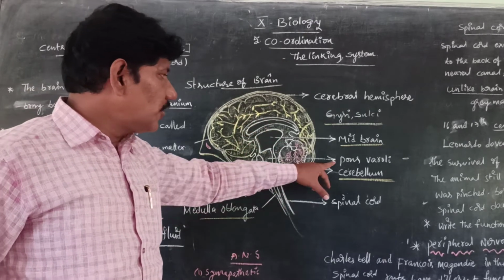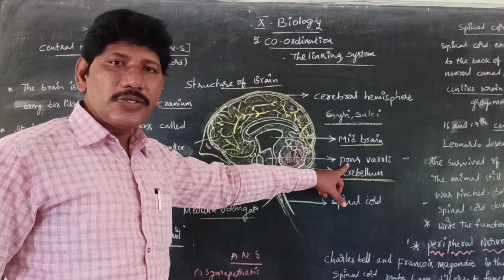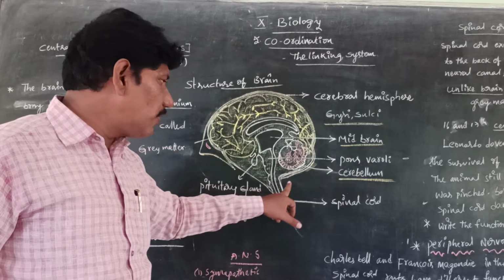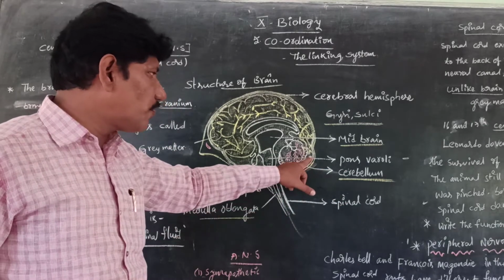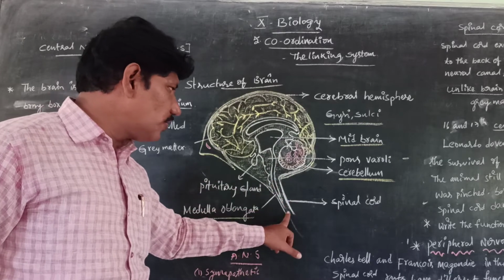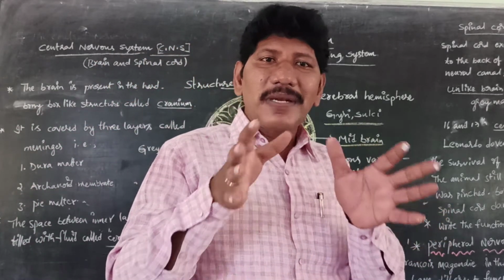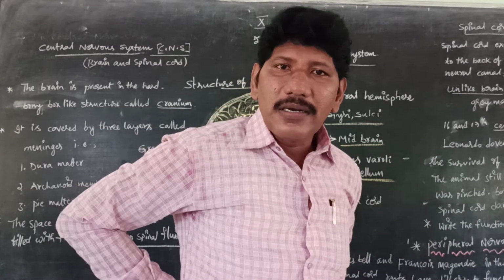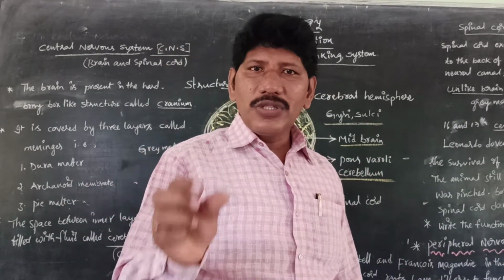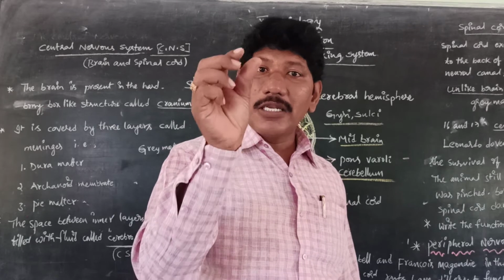Next, in addition we have the pons varolii. The pons varolii is the next portion after the medulla oblongata. This continues as the spinal cord. The spinal cord is present in the vertebral column or neural canal. This neural canal is also called the vertebral column.